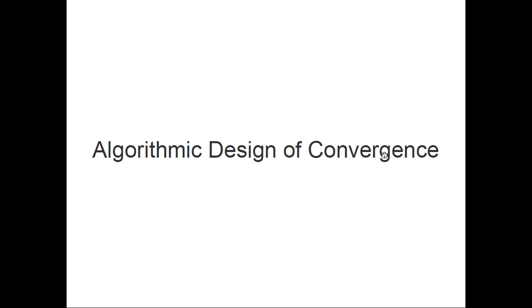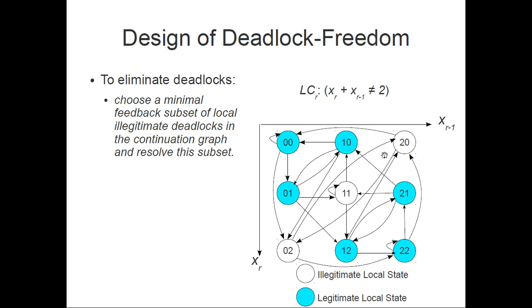Okay, now we go to the algorithmic design of convergence. We need to be eliminating deadlocks, so we need to choose a set. Here we consider a different protocol that we call the sum-not-2 protocol. So the sum of the variable and its predecessor is not 2, and all we need to do is add transitions to resolve deadlocks in such a way that we don't have any cycles. It means that we are looking for a minimal feedback set of the continuation graph.